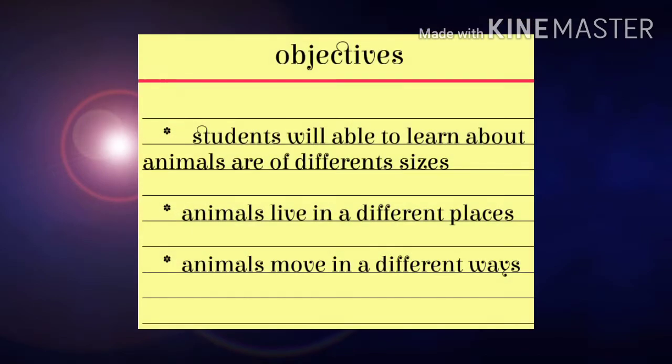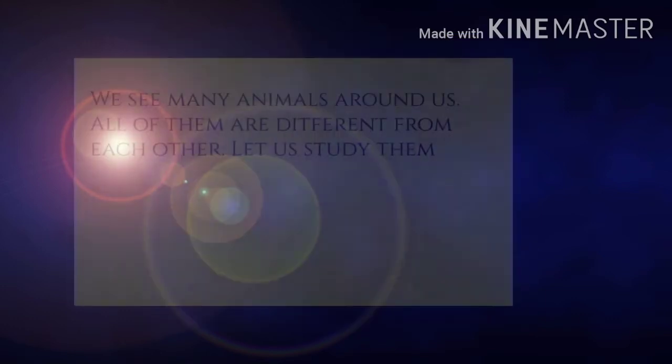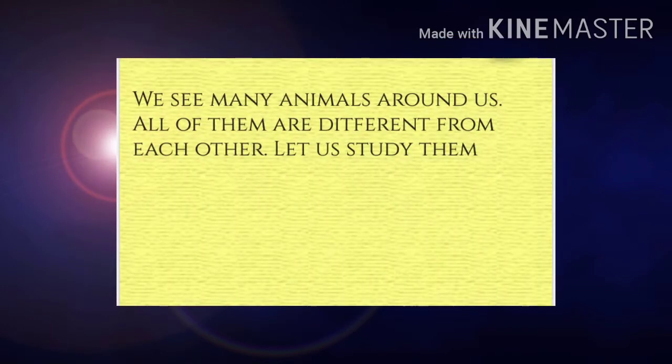First we see the objectives. Students will be able to learn that animals are of different sizes, animals live in different places, and animals move in different ways. We see many animals around us. All of them are different from each other. Let us study them.